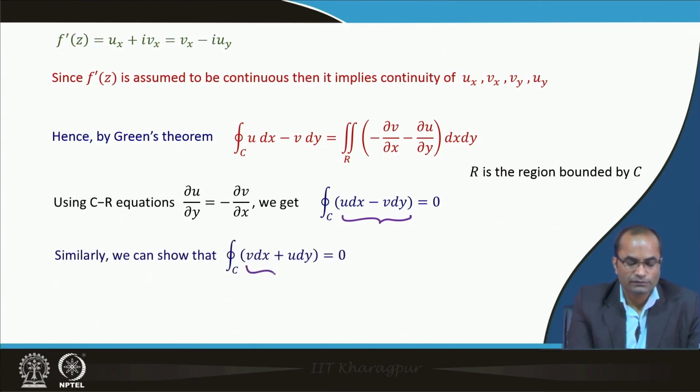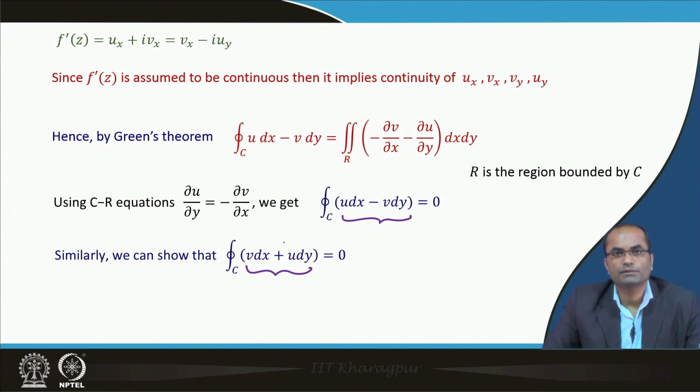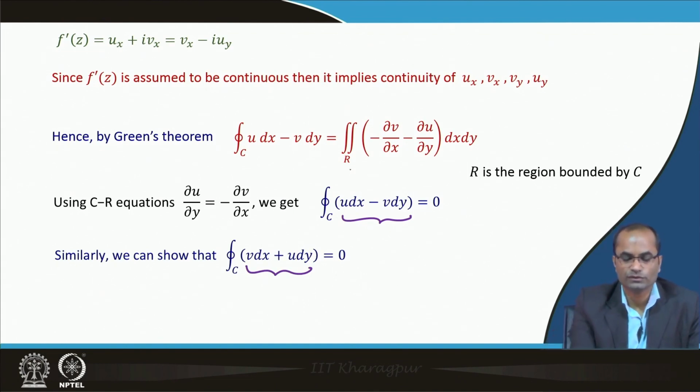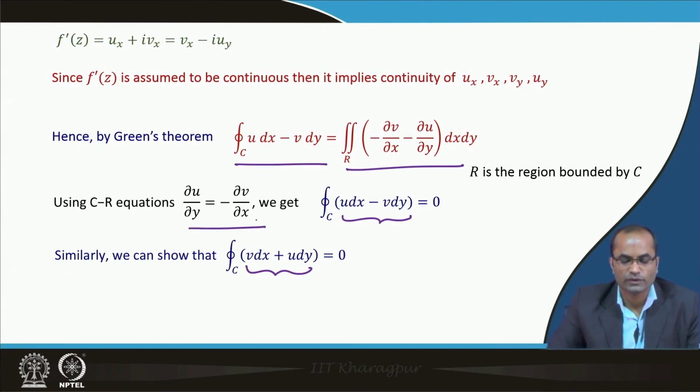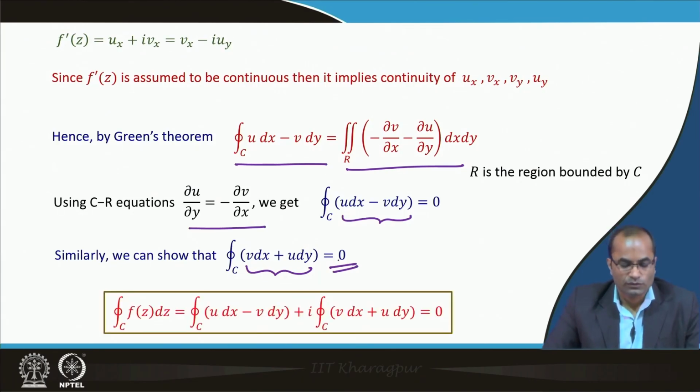Similarly, the other part, there were two parts there. So, v dx plus u dy, also we can use the similar idea, the Green's theorem and then CR equations, and we can show that this is also 0. And therefore, this curve integral of f z, which was written in this form, u dx minus v dy, and this imaginary component v dx plus u dy, both of them are 0. So, therefore, this is 0 here.